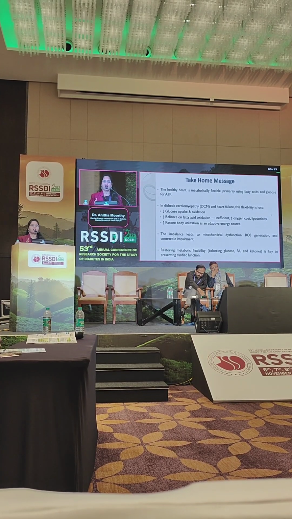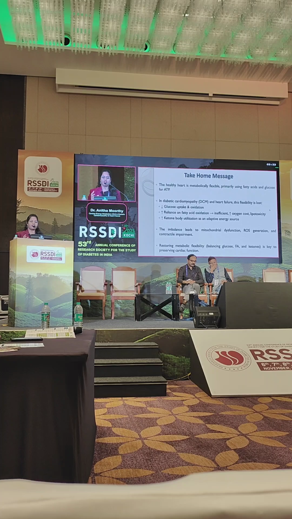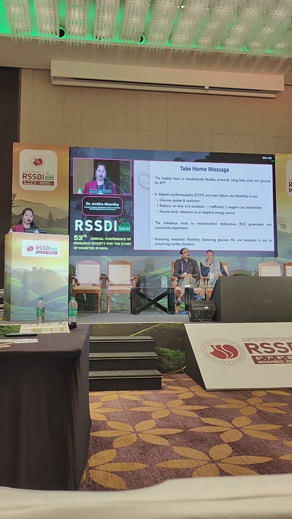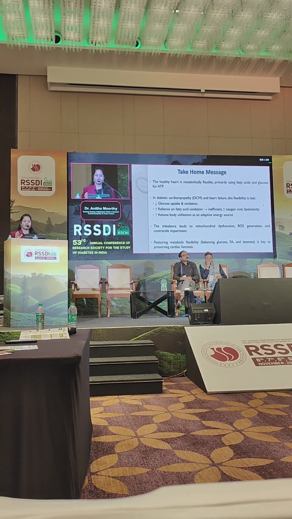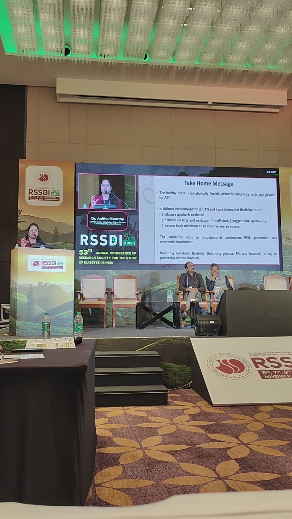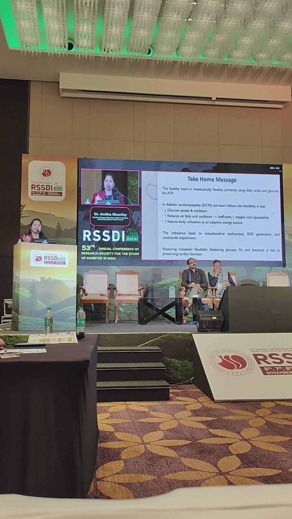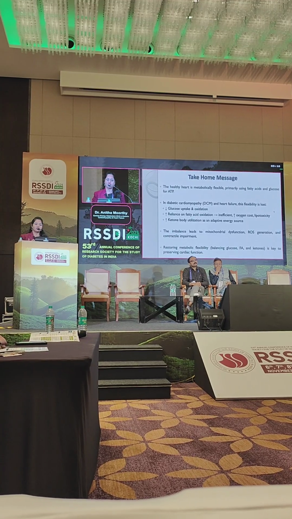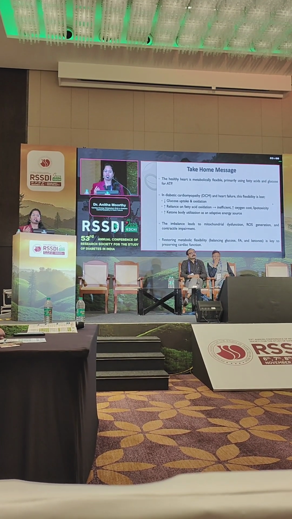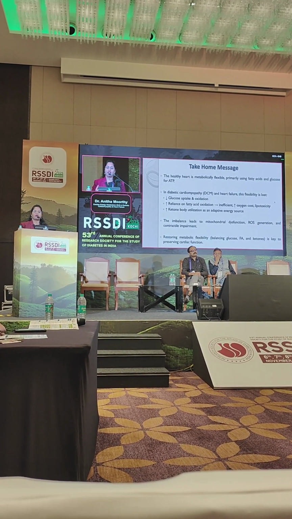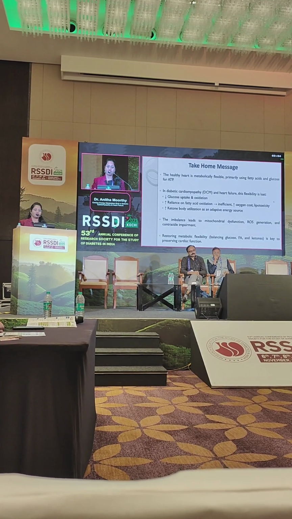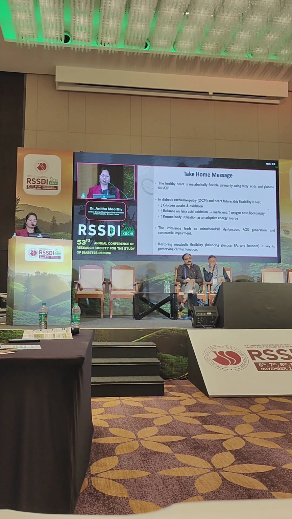So my last slide, take home message. The healthy heart is metabolically flexible because it primarily uses fatty acid and glucose for ATP. In diabetic cardiomyopathy and heart failure, this flexibility is lost because of reduced glucose uptake and oxidation, and increased reliance on fatty acid oxidation, which is inefficient and increases oxygen consumption and lipotoxicity, along with increased ketone body utilization as an adaptive energy source.